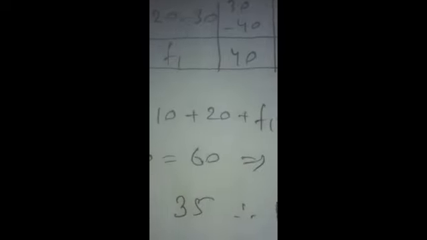Since we know that the total sum of frequency is 170, we will add all the frequencies and then we get the value of f1 and f2. When we solve it, we get f1 plus f2 is equal to 170 minus 110, which is equal to 60. Then we get the relation of f2 and f1, that f2 can be expressed as 60 minus f1. Now it is the relation of f1 and f2.